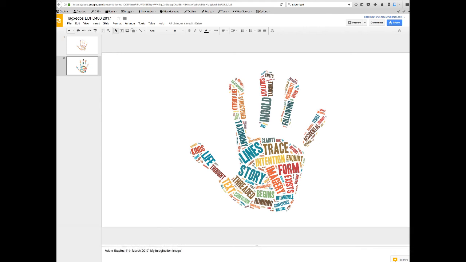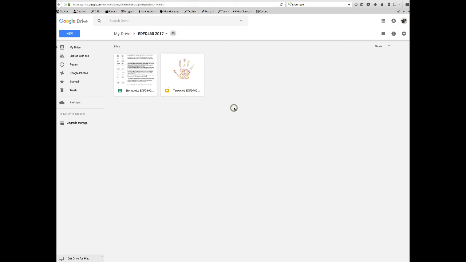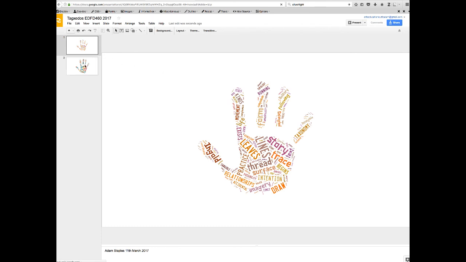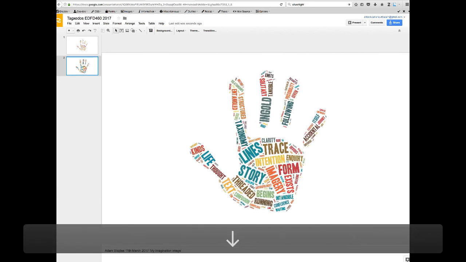Now the beautiful thing about Google Drive is that it saves pretty much immediately when you're adding content to it. So there's actually no need to save it. You'll see up here it says all changes saved in Google Drive. So I'm just going to go back up to the top of my screen and cross out of that. And if I now double click on that page back in my Google Drive, you would see I've now got two images. I've got the first one that was in there, as an example, and then the one that I've added.